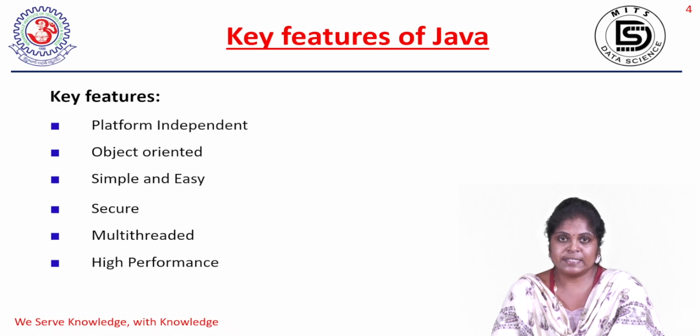The next key feature is simple and easy. Many Java syntaxes are similar to the C and C++ languages. That's why we can say Java is simple and easy to learn. The next key feature is secure. Java provides security in the form of bytecode.